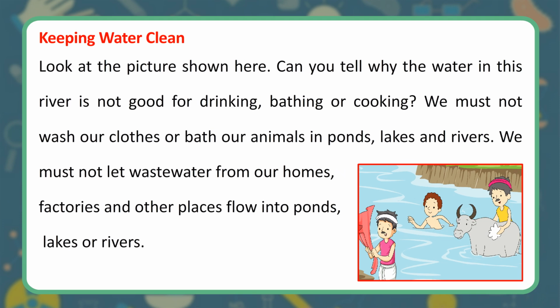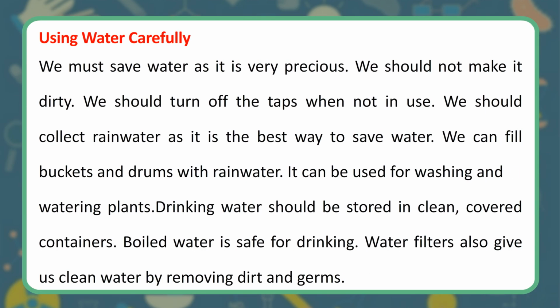Keeping water clean. Look at the picture shown here. Can you tell why the water in this river is not good for drinking, bathing or cooking? We must not wash our clothes or bathe our animals in ponds, lakes and rivers. We must not let wastewater from our homes, factories and other places flow into ponds, lakes or rivers.